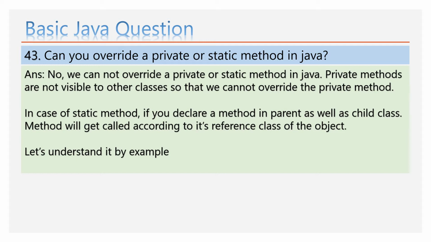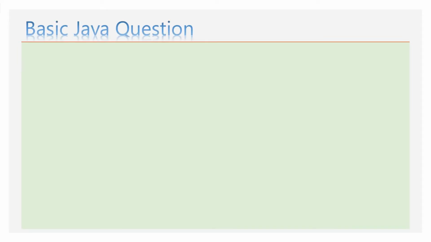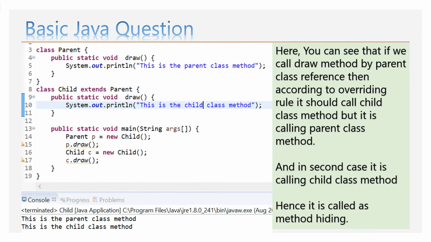Let's understand it by example. Here, you can see that if we call the draw method by parent class reference, then according to the overriding rule, it should call the child class method. But it is calling the parent class method. And in the second case, it is calling the child class method. Hence it is called method hiding.